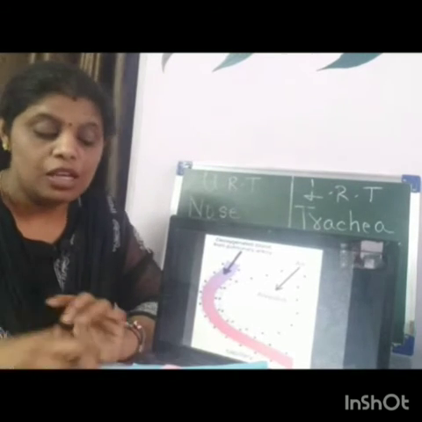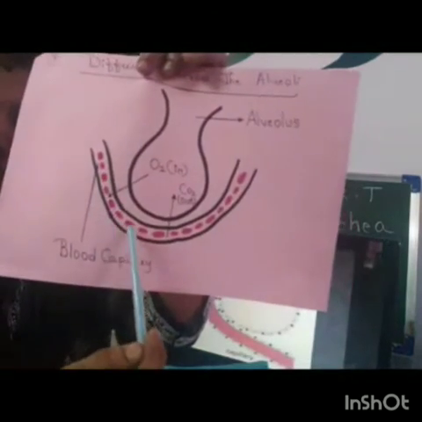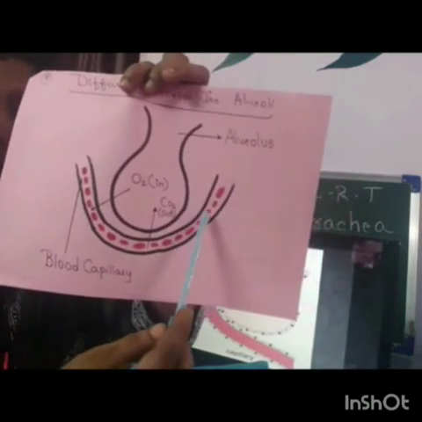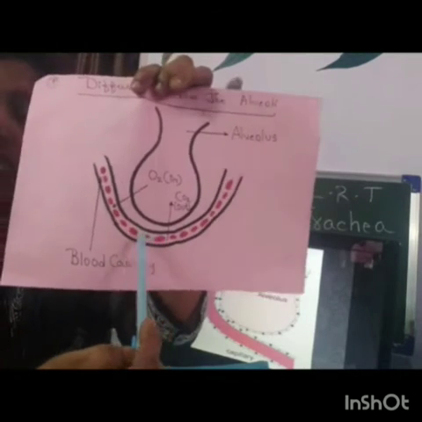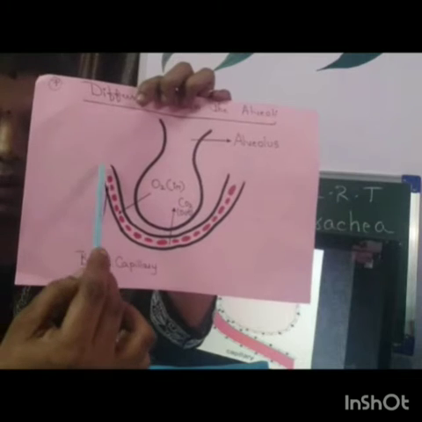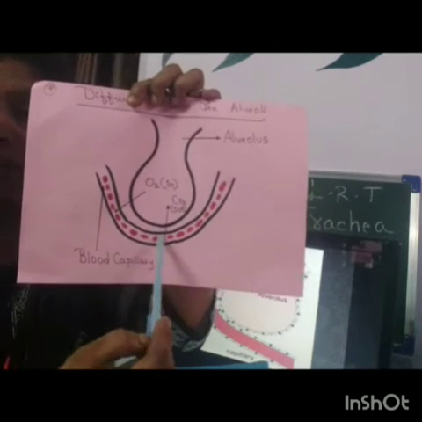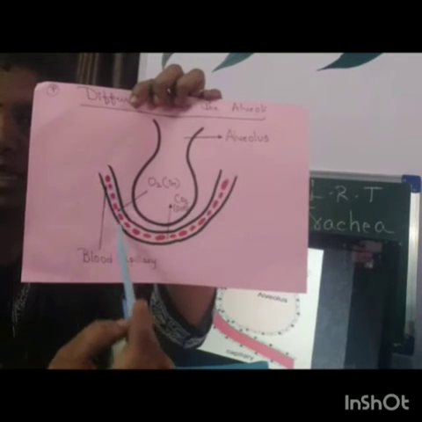So what is happening here? These red dots which I have shown are nothing but the red blood cells. Through the pulmonary artery, the blood is entering into this particular blood vessel, the capillary. These are the blood capillaries.